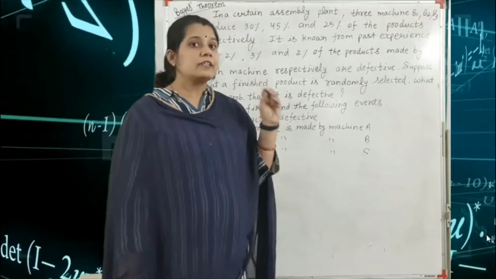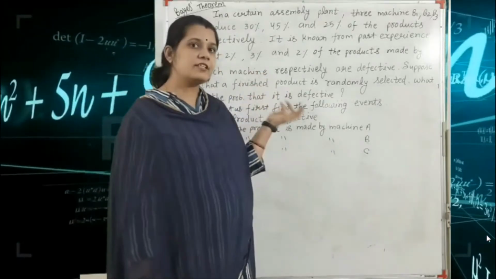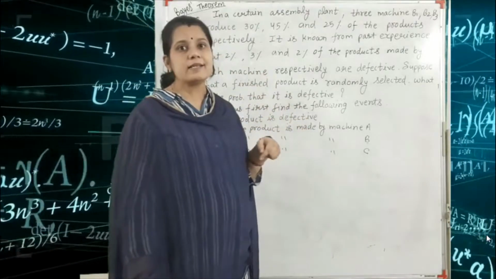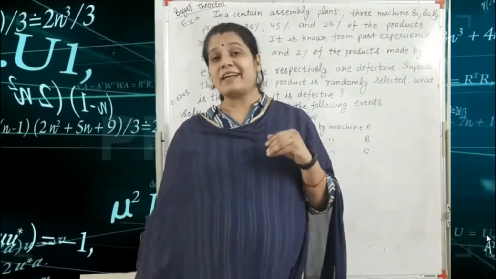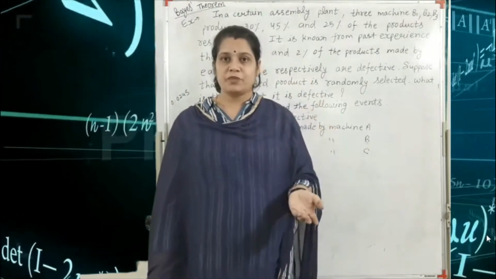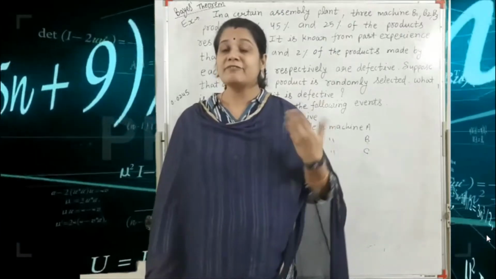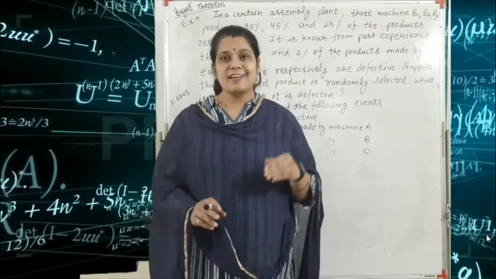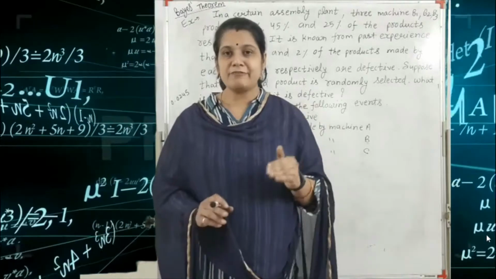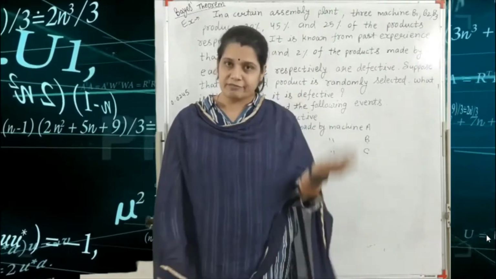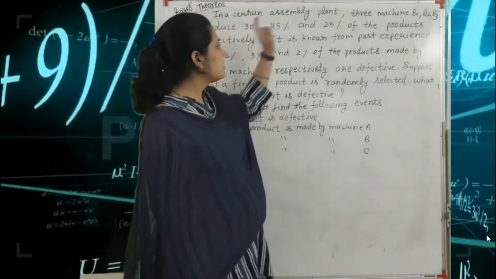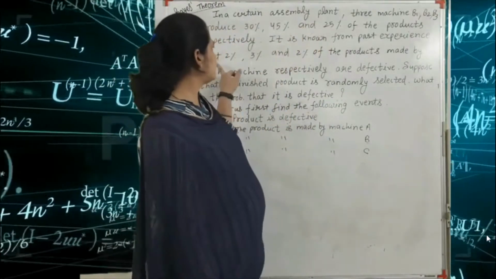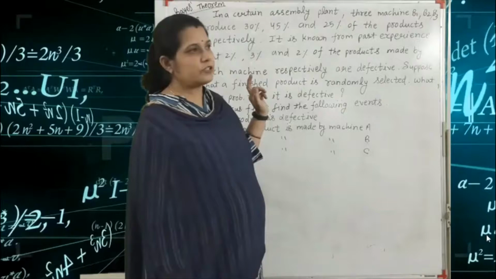Does this question depend on conditional probability? Yes, because we are finding the defective product. First the production is completed, and after that we find the defective thing.